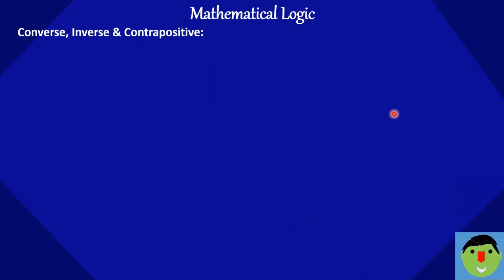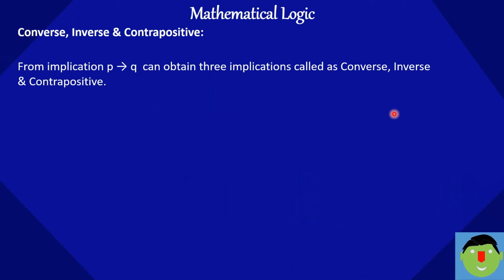Converse, inverse and contrapositive. For implication P implication Q we can obtain three implications called converse, inverse and contrapositive.